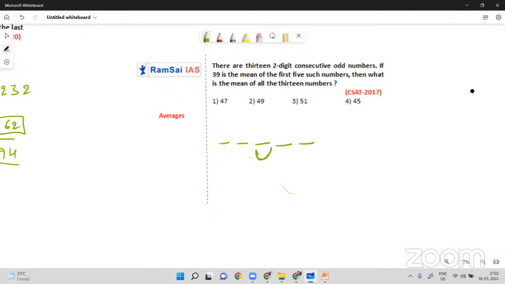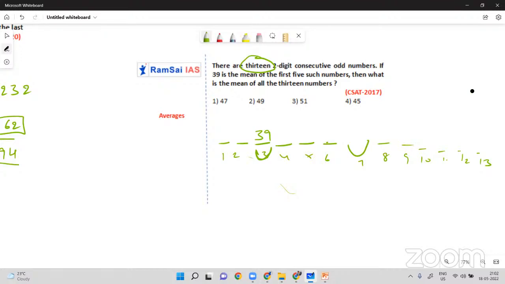It is the exact middle one, no? And this is 39. And in the 13 numbers, the seventh one will be the average, because after 7 there will be 6 more numbers. So the seventh one will be the exact middle one.